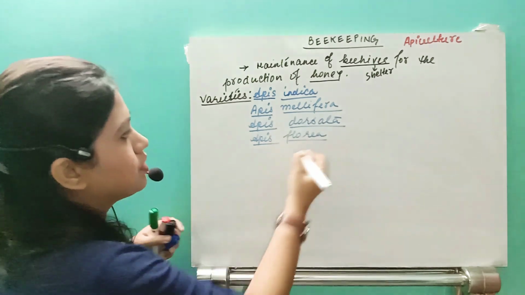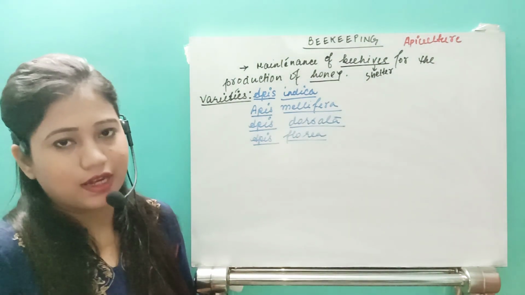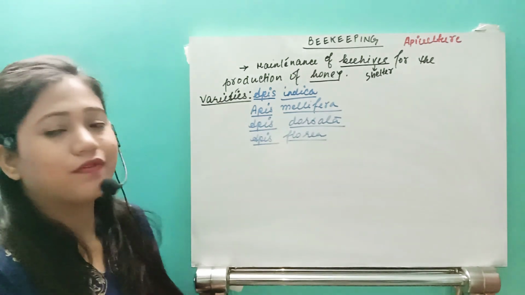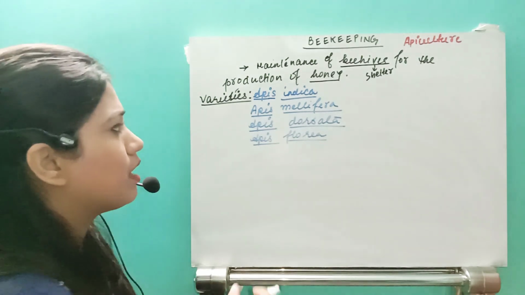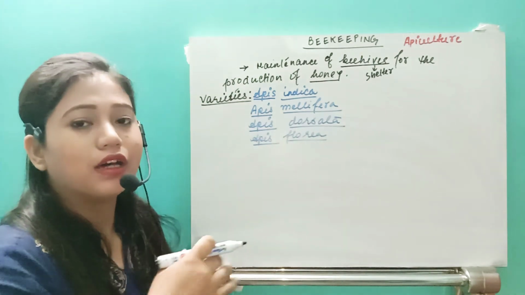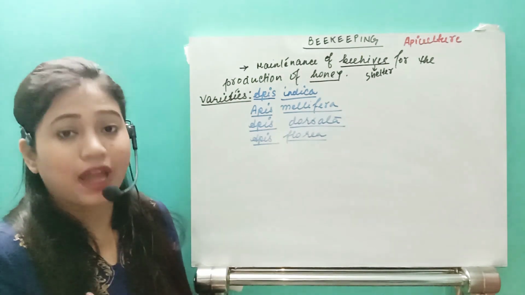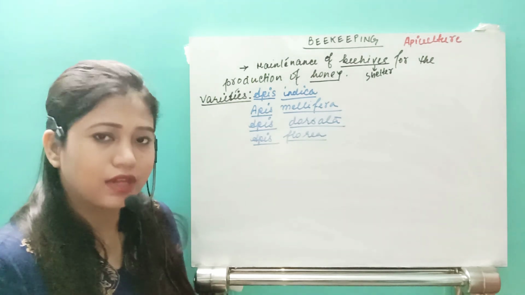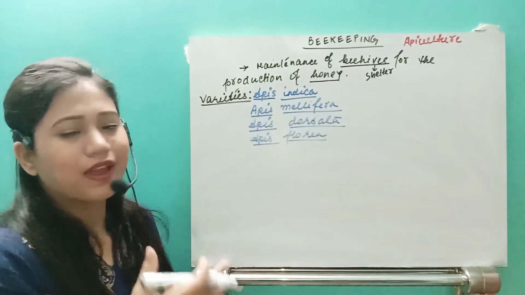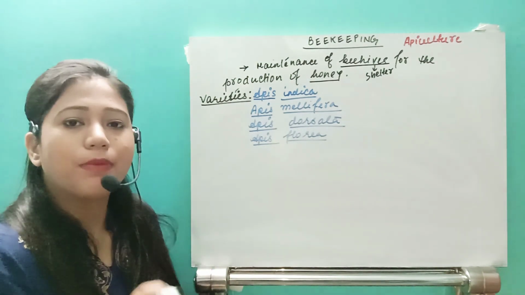So let us see what each of these four varieties actually is. First of all, Apis indica is smaller, right? It is generally found in normal Asiatic climatic conditions. It produces a normal 6 kgs of honey per hive.